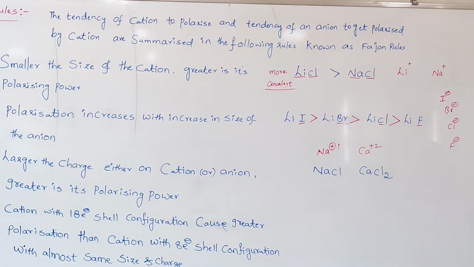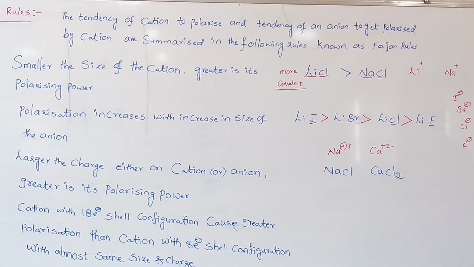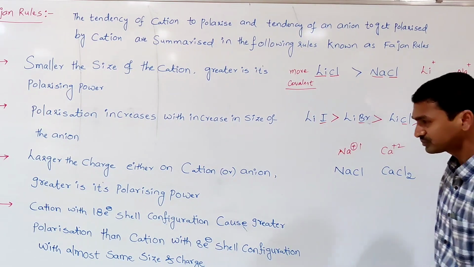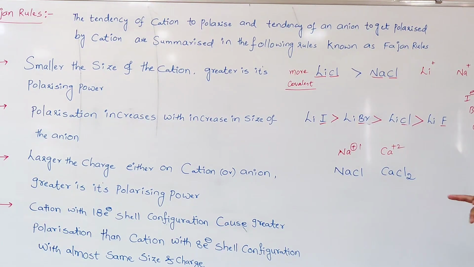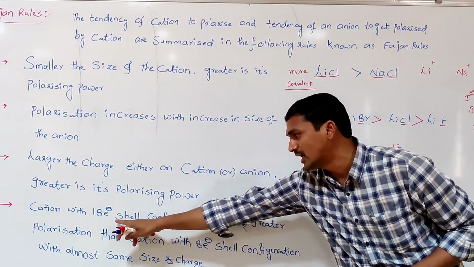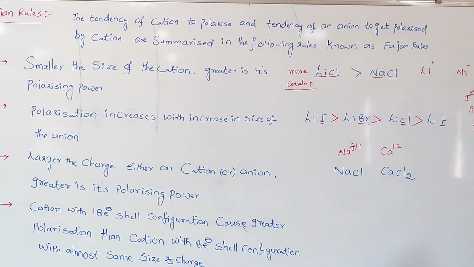So like that, some applications are there on this point. Larger the charge on either the cation or anion, greater is its polarizing power. Next one, the fourth one: a cation with 18 electron shell configuration causes greater polarization than a cation with 8 electron shell configuration with almost the same size and charge. Here it is very simple. Whichever cations have almost the same size and the same charge, but one thing is different. What is that? One cation has the 18 electron shell configuration in its valency shell, and one cation has the 8 electron shell configuration.